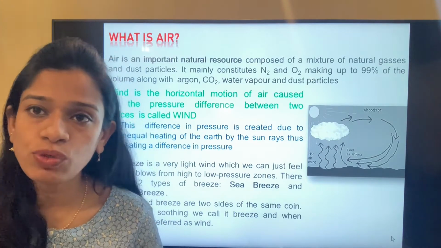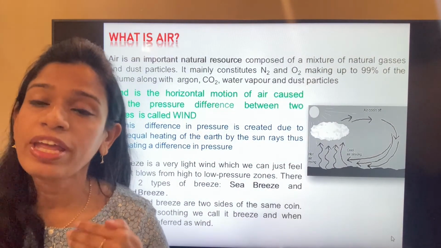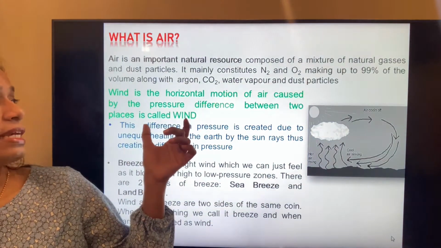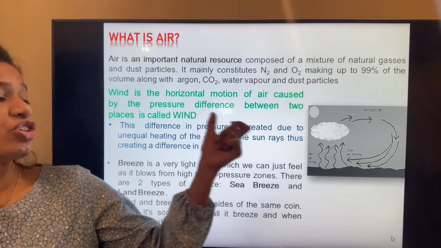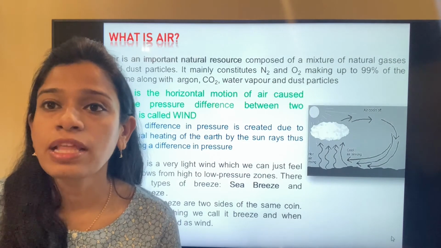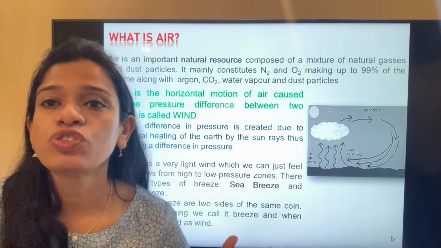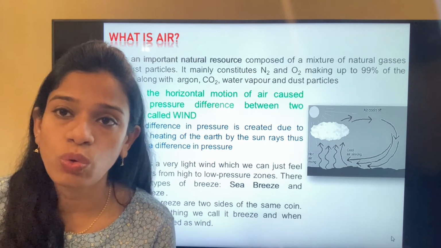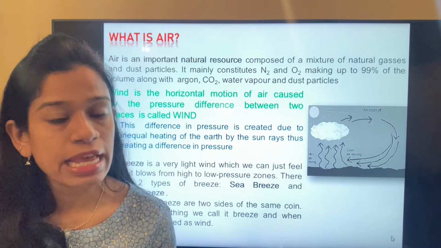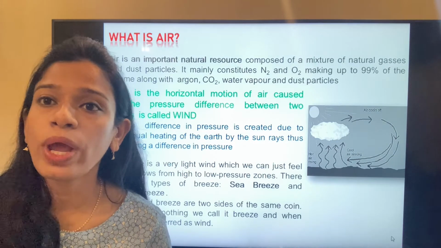Breeze is again of two types, that is sea breeze and land breeze. Whereas when it is in a very high motion or a very fast movement, it is called the wind. It is the horizontal motion of air caused by the difference in pressure. Wind or air moves from the region of higher pressure to that of lower pressure. If this movement takes place slowly, it is called breeze. If it is in a very rapid state, it is called wind. This is the difference between wind and breeze.